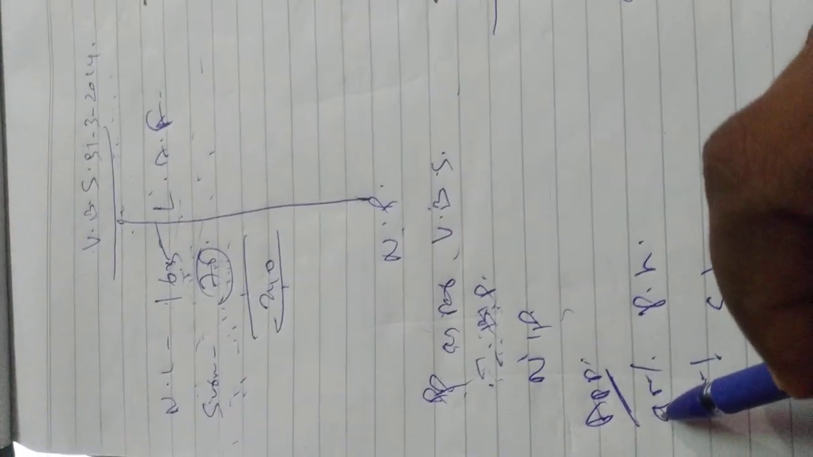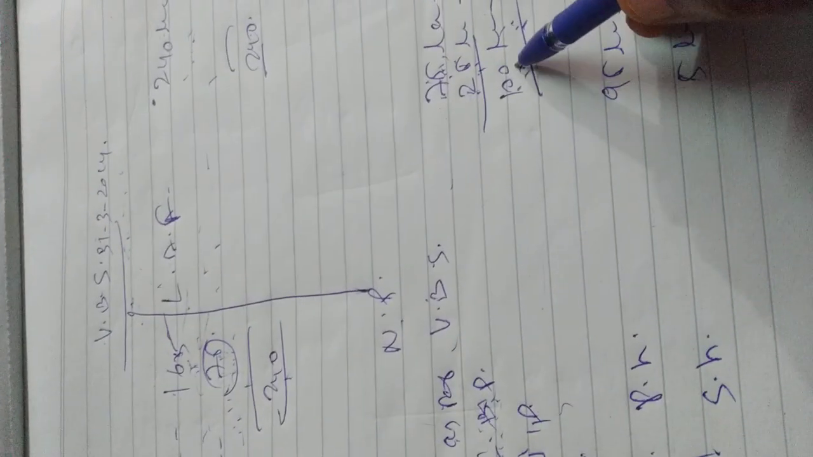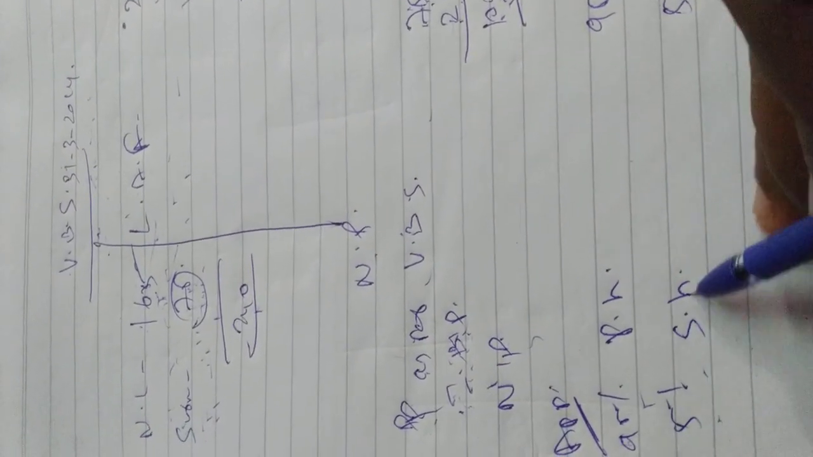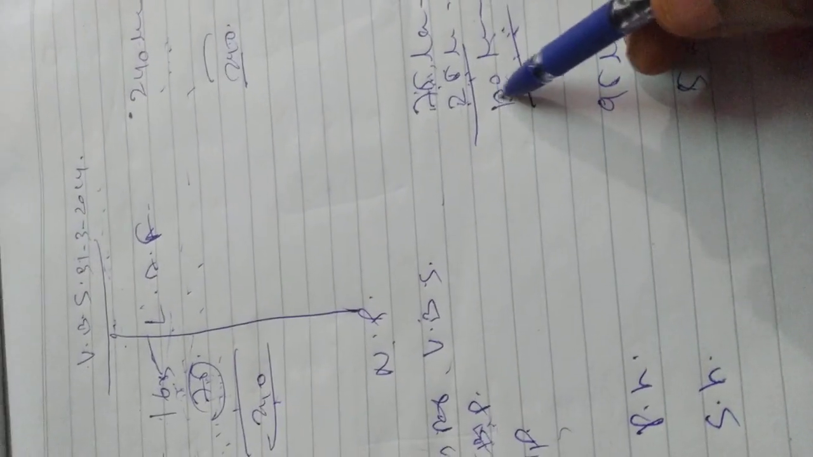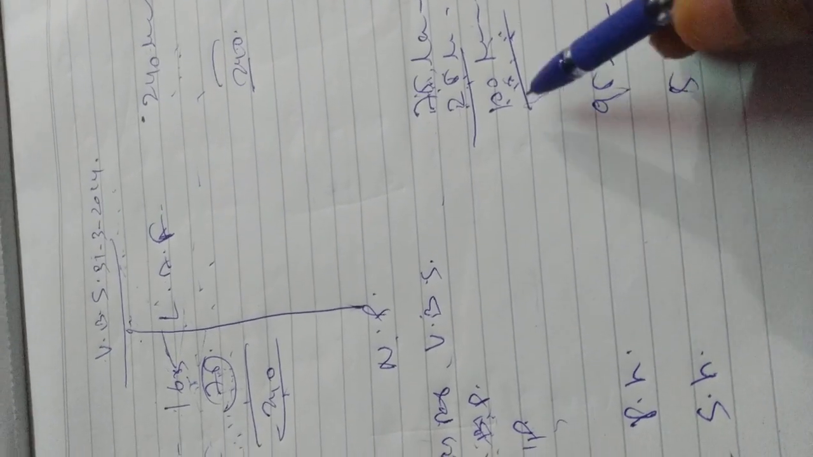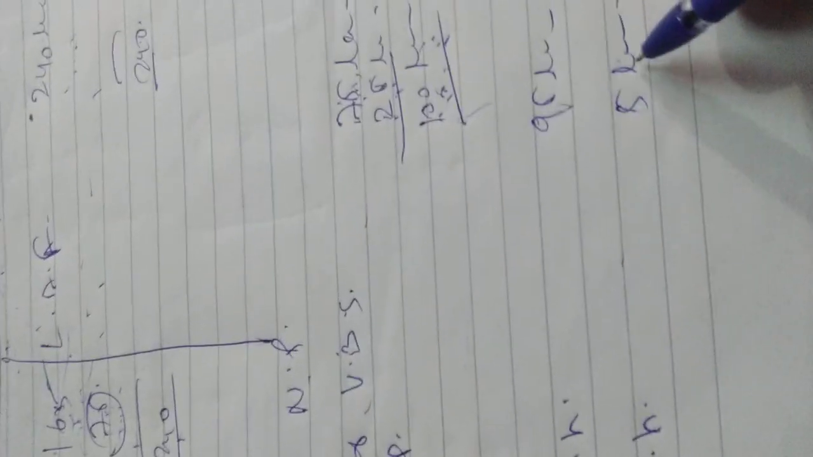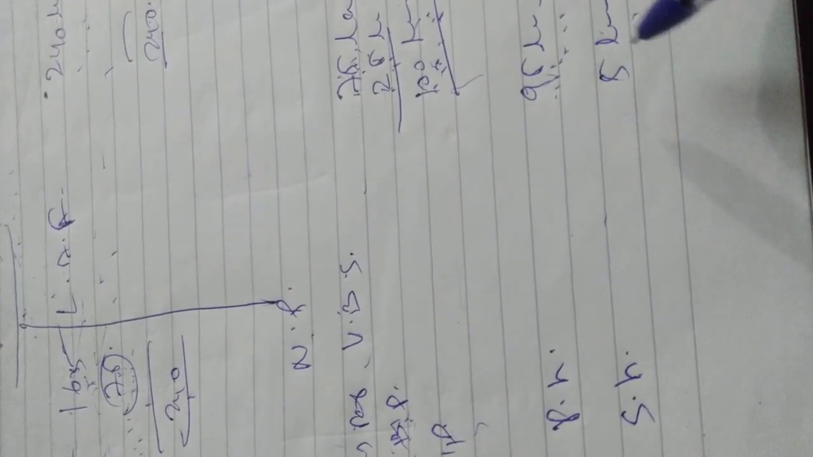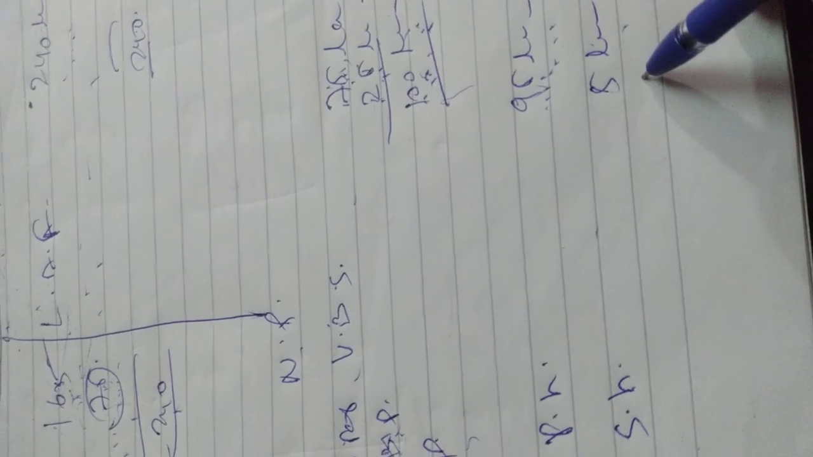As per rules and regulation, what is the appropriation? How to appropriate this 100 lakhs? 95% is for policyholder, 5% is for shareholder. So 100 into 95%, 95 lakhs. 100 into 5%, 5 lakhs. That is the appropriation: profit available for distribution to policyholder is 95 lakhs, available to shareholder is 5 lakhs.